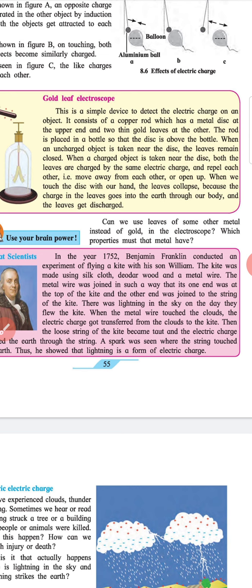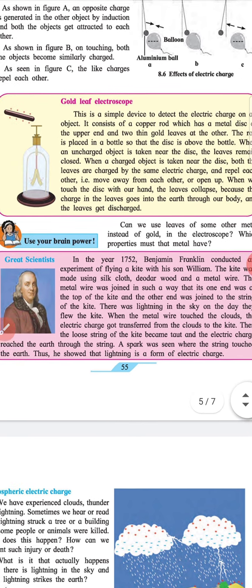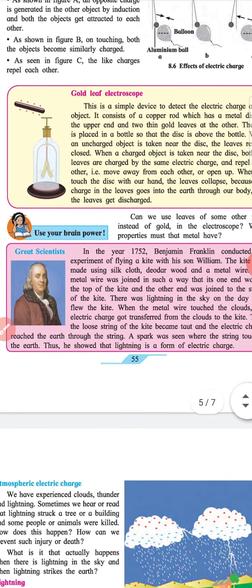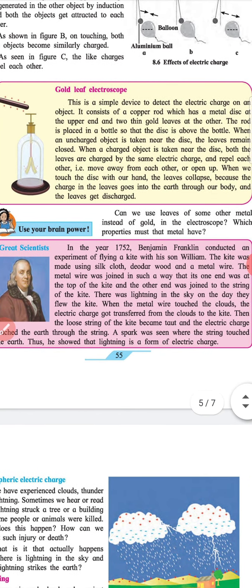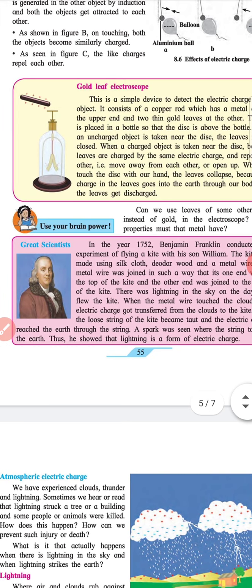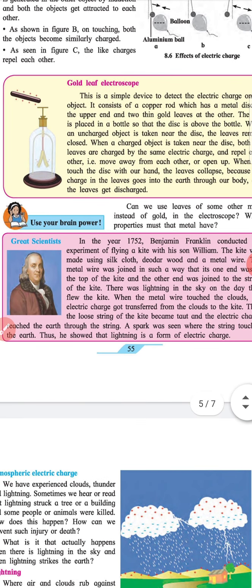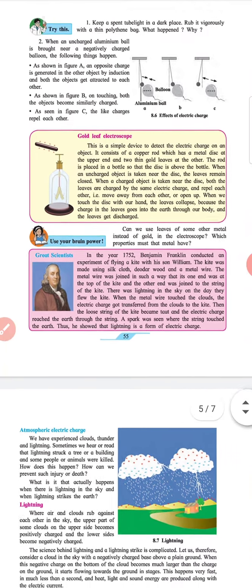There was lightning in the sky on the day they flew the kite. When the metal wire touched the clouds, the electric charge got transferred from the clouds to the kite. Then the loose end of the kite became taut and electric charge reached the earth through the string. A spark was seen where the string touched the earth. Thus, he showed that lightning is a form of electric charge.